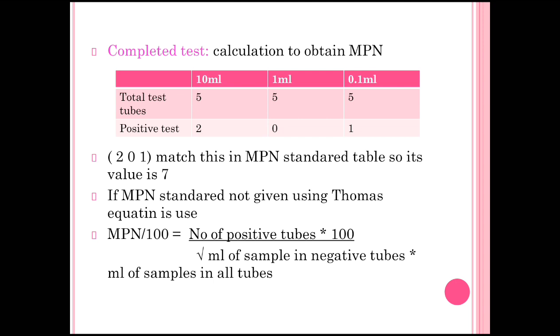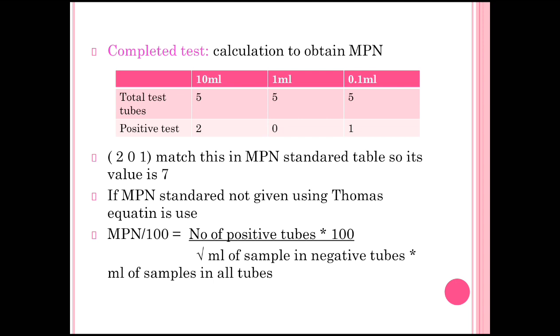And if the MPN standard table is not given, then for calculating the MPN number we have to use another mathematical formula, called the Thomas equation.